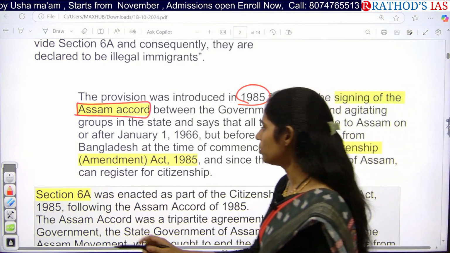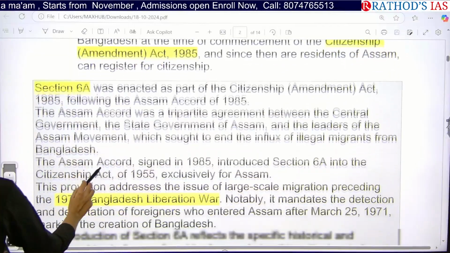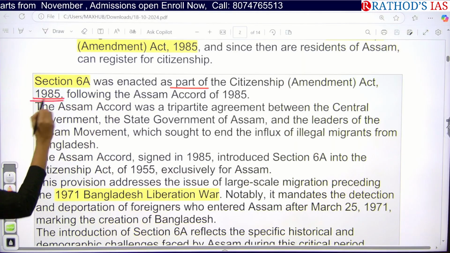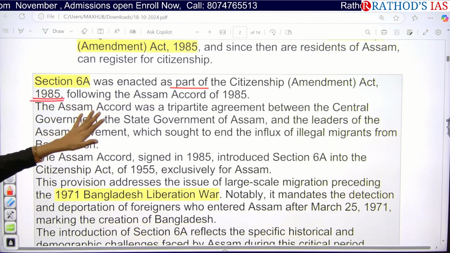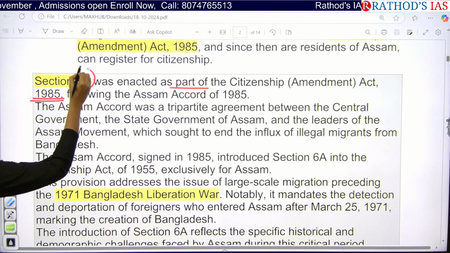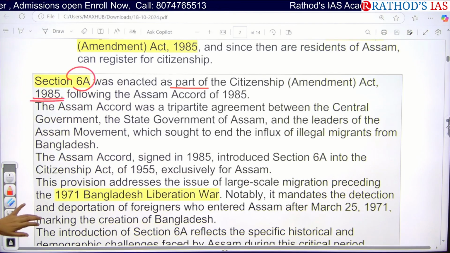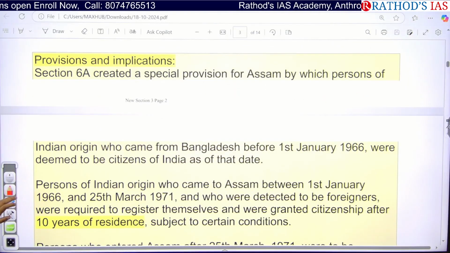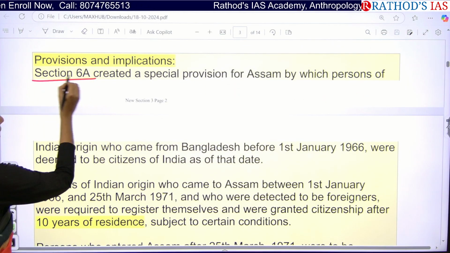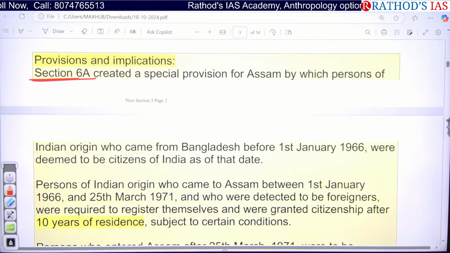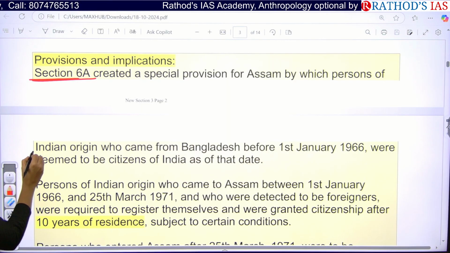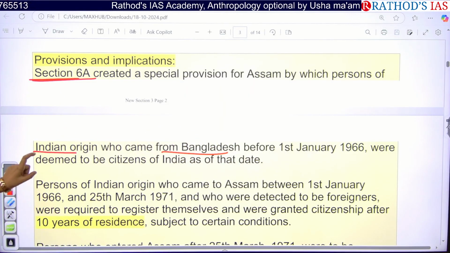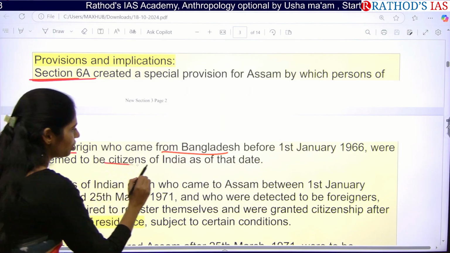Now if you see Section 6A, it was enacted as part of the Citizenship Amendment Act of 1985, after the Assam Accord. Under this Section 6A, it says three things. Section 6A created a special provision for Assam: persons of Indian origin who came from Bangladesh before 1st January 1966 were deemed citizens of India.